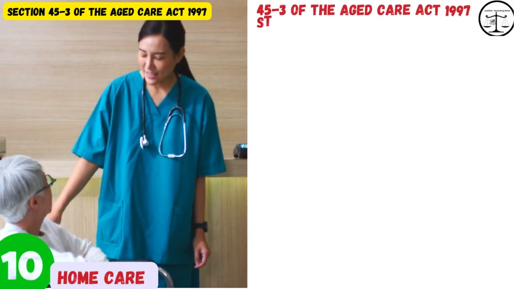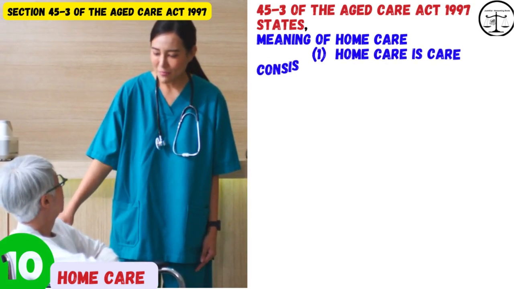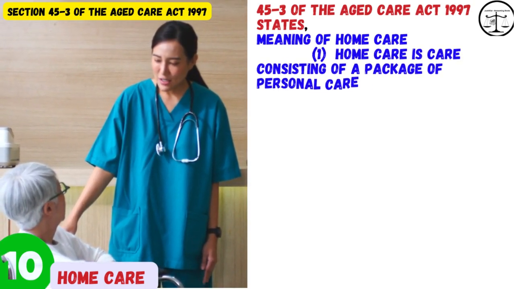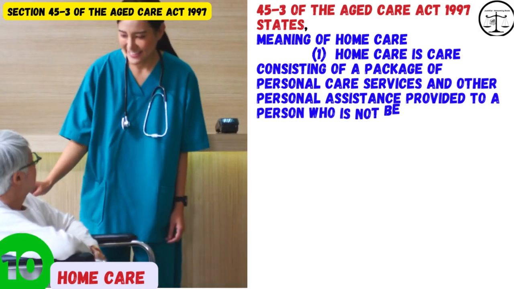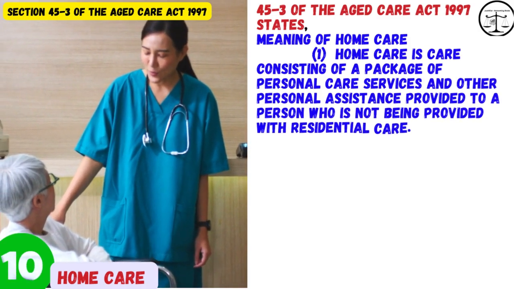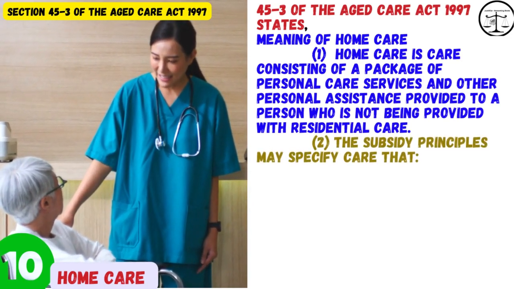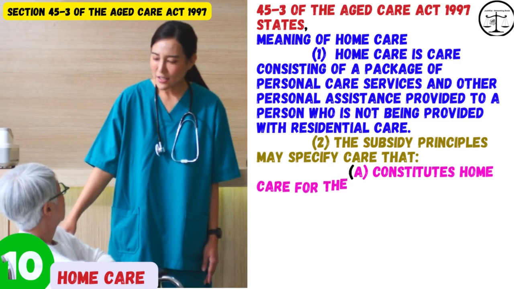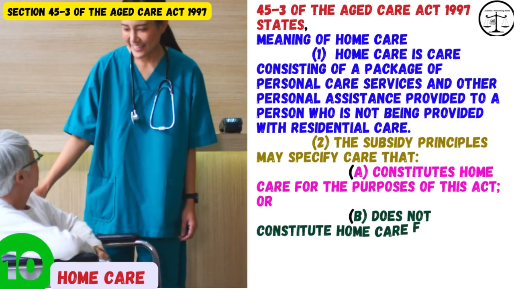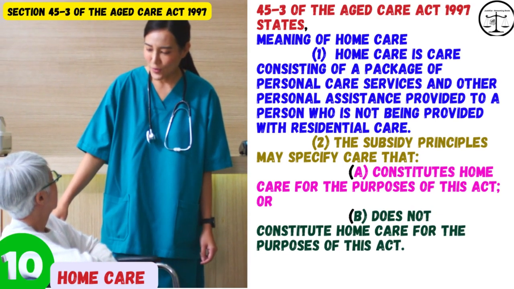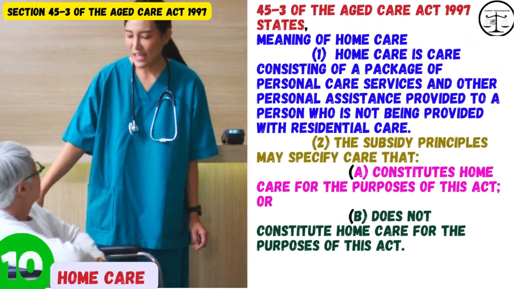45-3 of the Aged Care Act 1997 states, meaning of home care. 1. Home care is care consisting of a package of personal care services and other personal assistance provided to a person who is not being provided with residential care. 2. The subsidy principles may specify care that (a) constitutes home care for the purposes of this Act, or (b) does not constitute home care for the purposes of this Act.